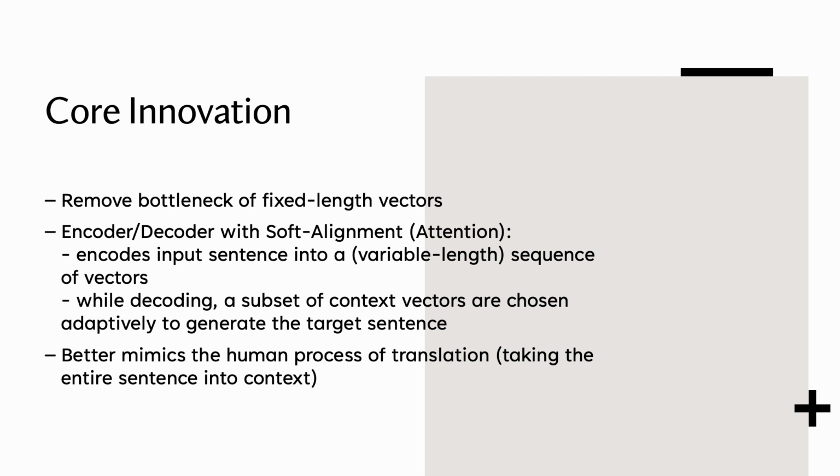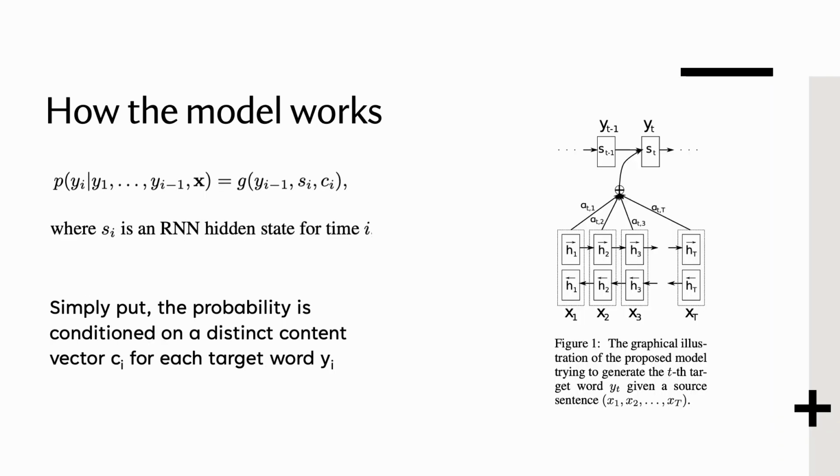The researchers utilize this method of soft alignment between words of each language to further mimic human translation by allowing the model to consider the entire input sentence and determine the relevance of each word in the context of the whole sentence, rather than relying on a strict word-for-word correspondence.